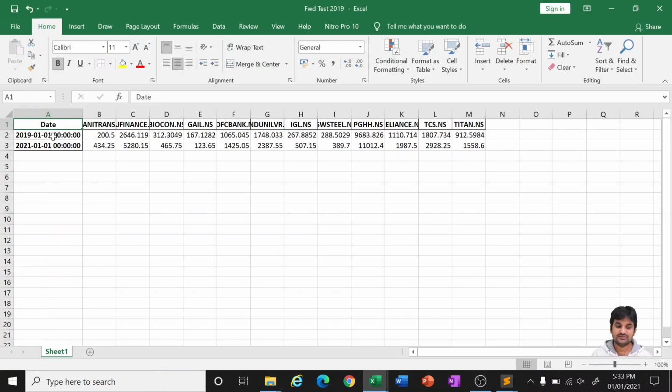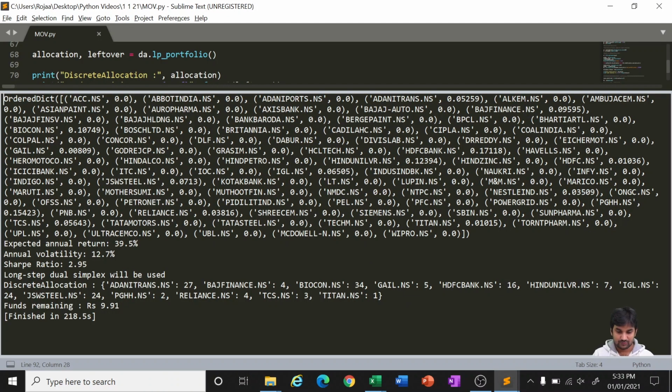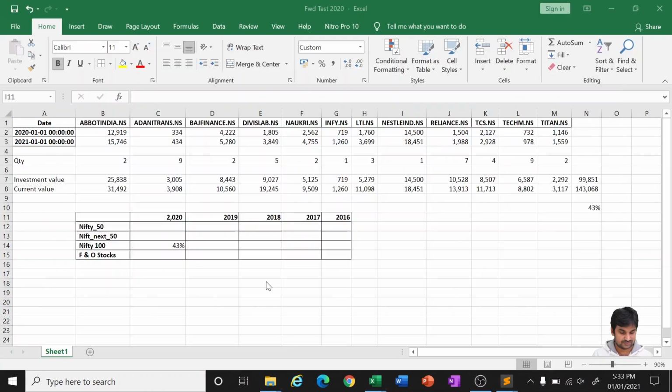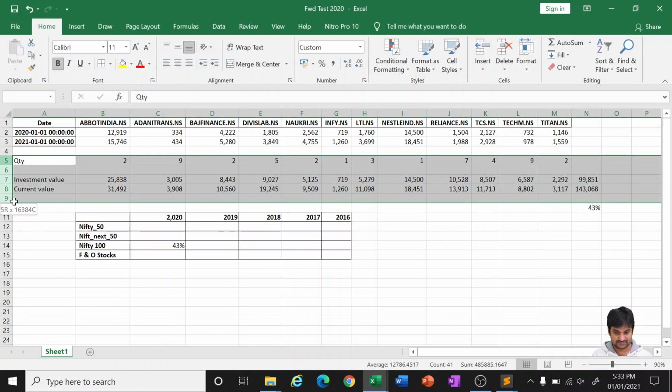Just observe it. This is 2 years data. This is the 1st of January 2019, again 1st of January 2021. So 2 years returns we are going to see, not just 1 year. So it has given 27.4. The same thing we need to apply. I'm just copying the formulas as it is, the same thing.